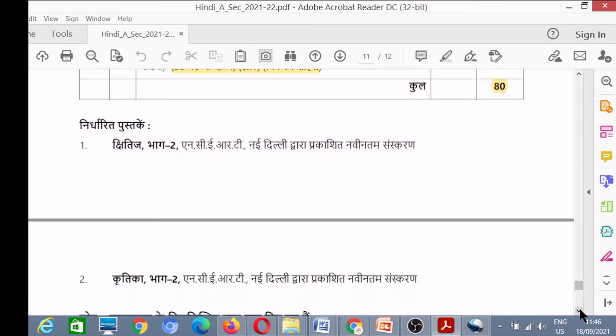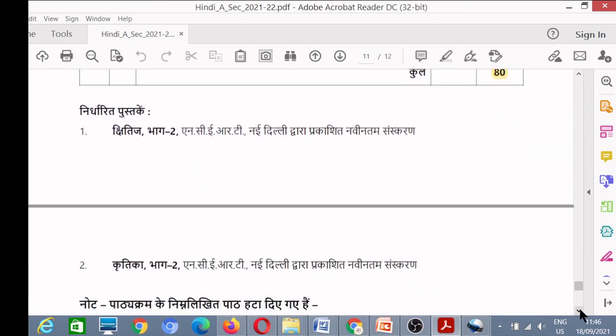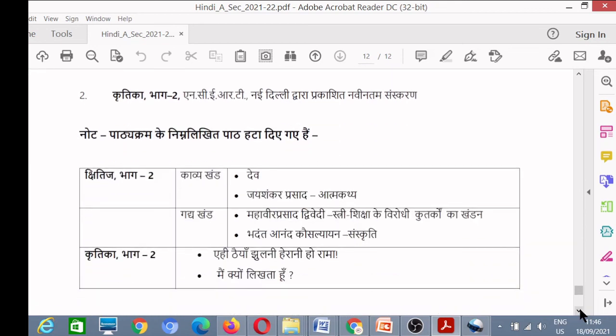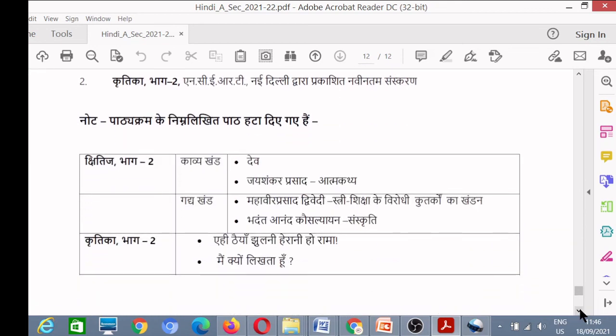Now these are the books, your textbooks, Kshitij and Kritika. Now this is the reduced syllabus. Some parts of the syllabus have been cut. So these are the lessons which you do not have to study. You can take a screenshot of this page.